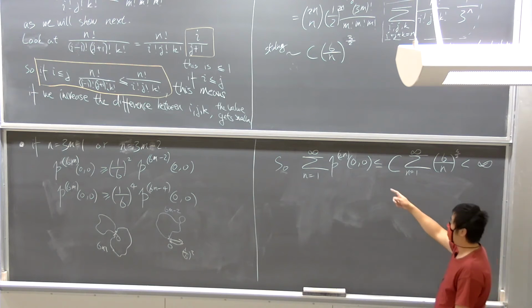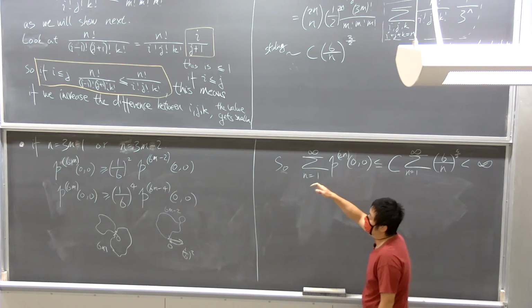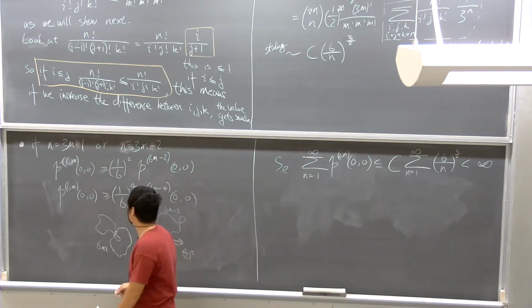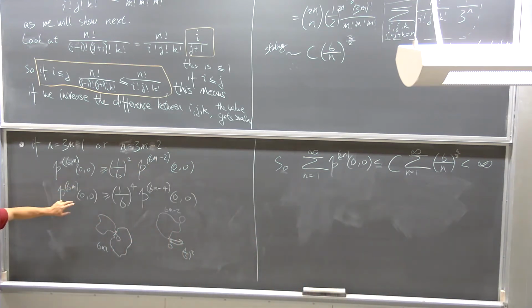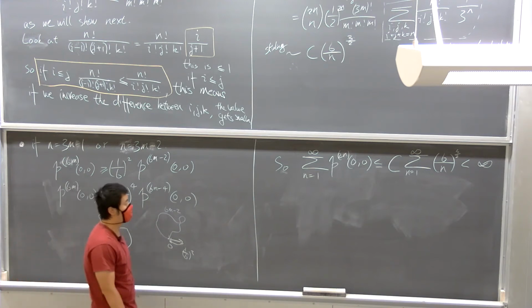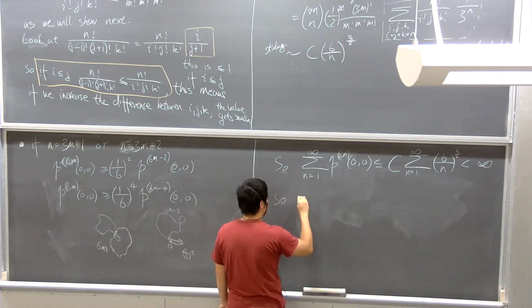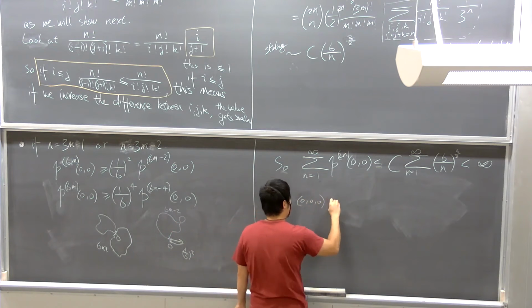And in this case, it will be less than infinity, right? Because for all the other values of n, it can be bounded by a multiple of the case when n is 3m. So this is the upper bound, and then of course it just reduces into this case, right? And so in this case, we see that this is finite. So 0, 0, 0 is transient.